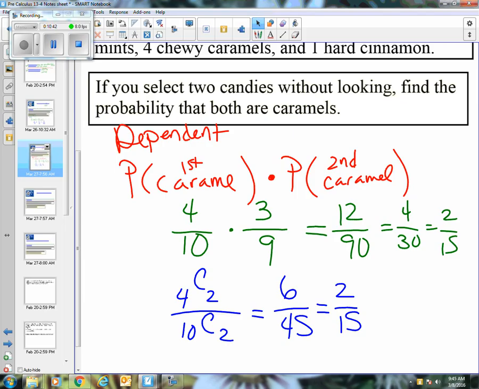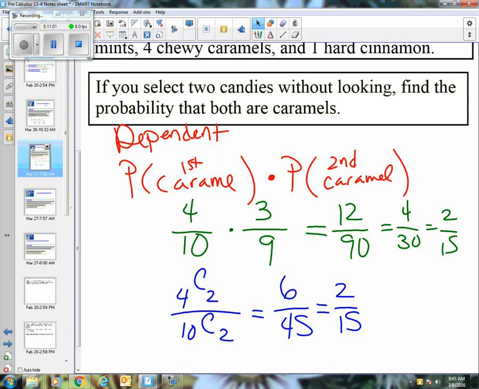So combinations, order didn't matter, they're just both caramels. I had 4 caramels to choose from and I chose 2 of them. And then 10 candies total, I chose 2 of them. Doing a combination is the same thing as saying I am selecting dependent events, one after the other, where my choice affects my future choices.